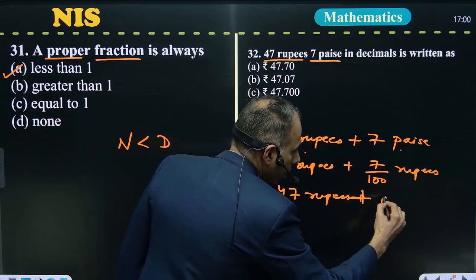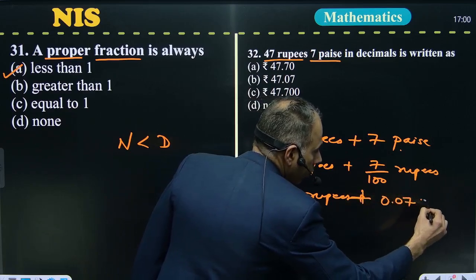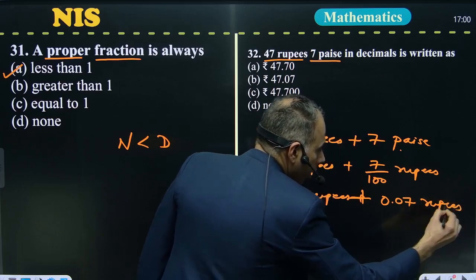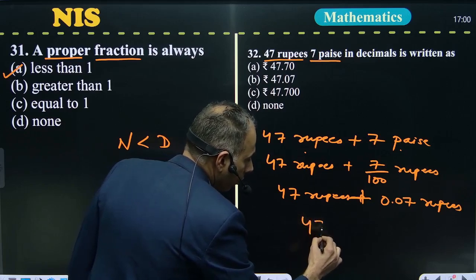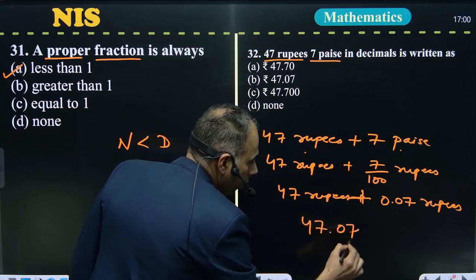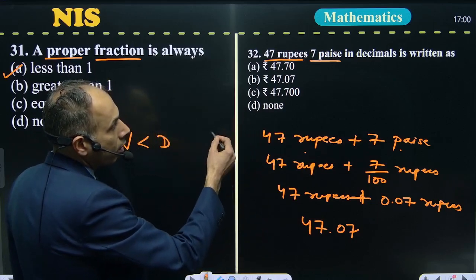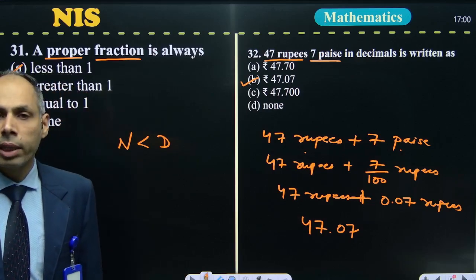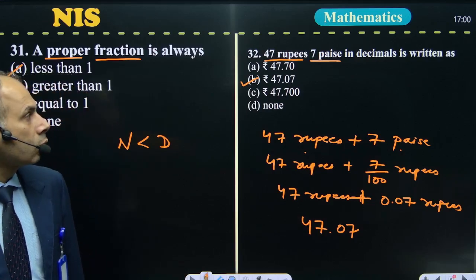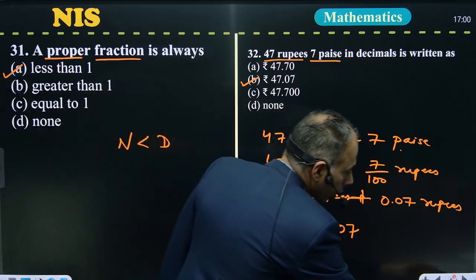47 rupees plus 0.07 rupees. So the answer is 47.07. So the answer of this question is the second part, option B, that is 47.07. Next question.